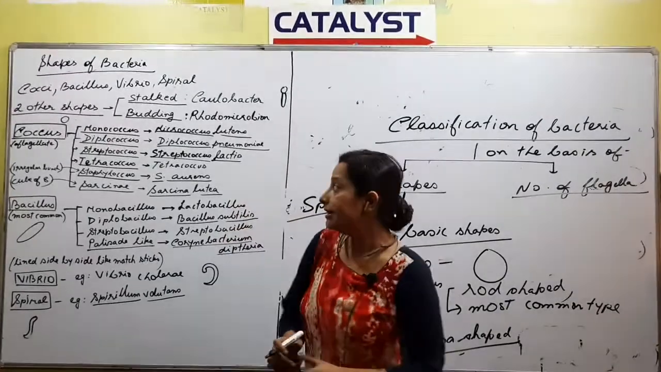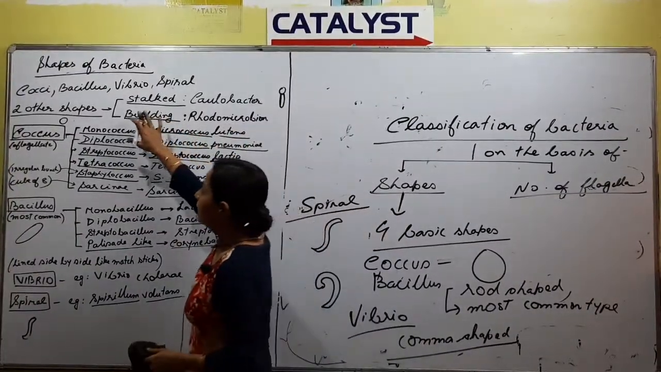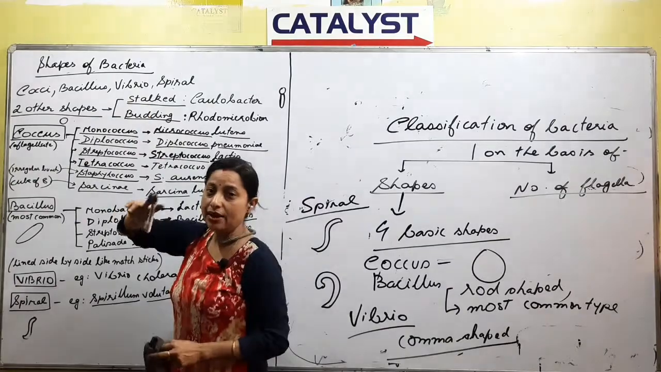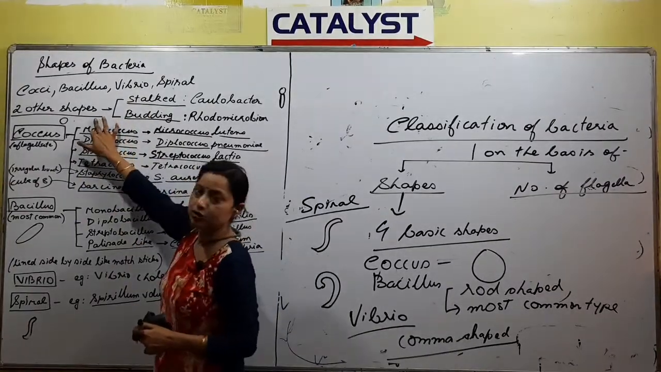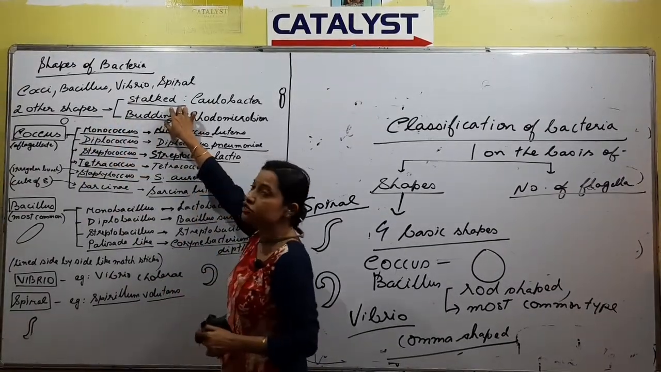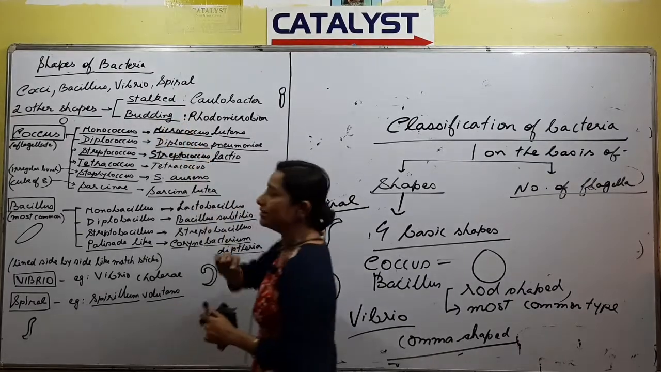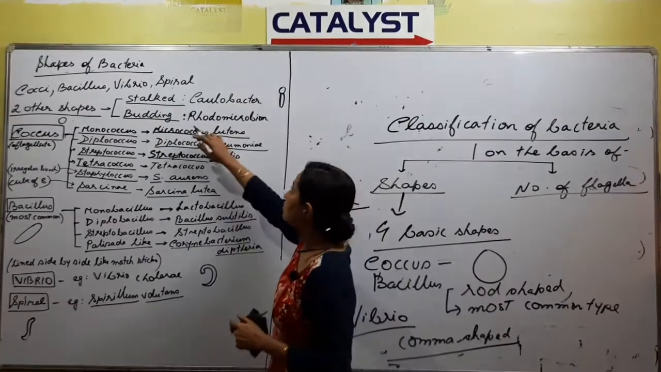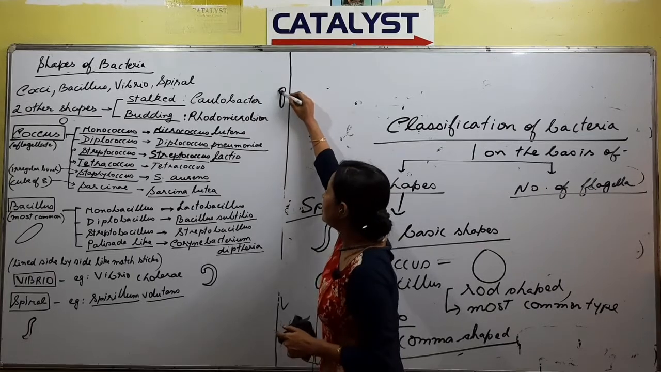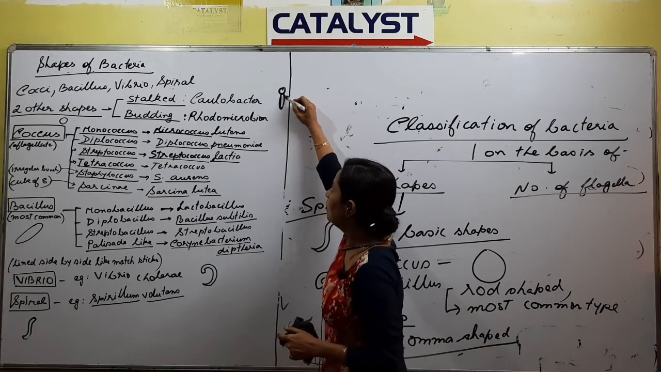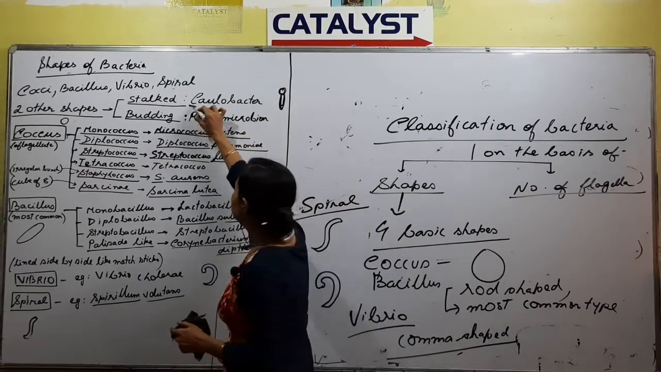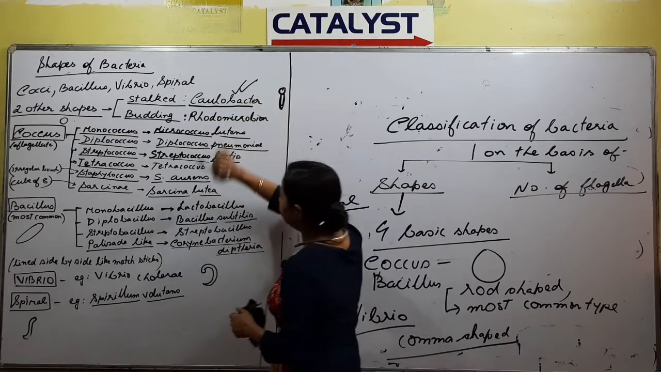Now, apart from these basic shapes, there are two other shapes. One is called stalked bacteria and the other is called budding bacteria. Stalked bacteria: how does such a bacterium look? There is a bacterium and it has a stalk. So this is what is called stalked bacteria. Keep this in mind.